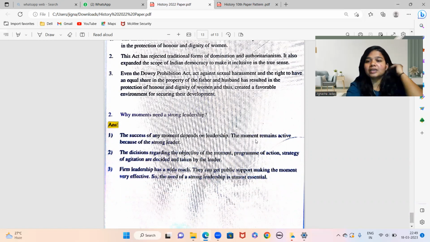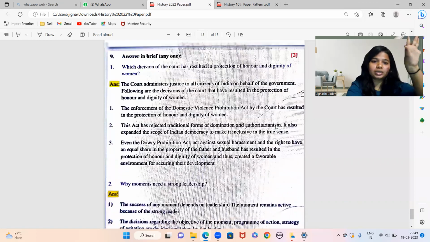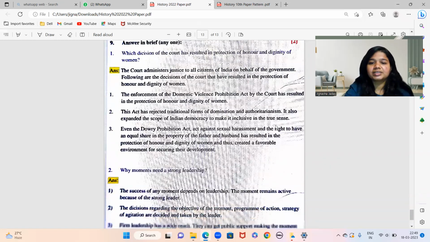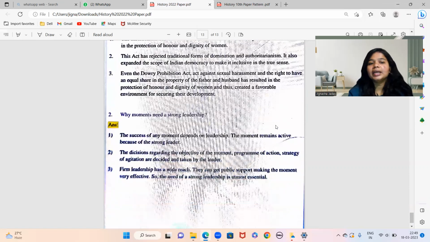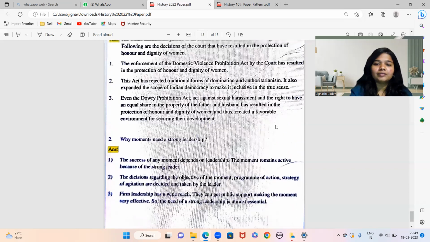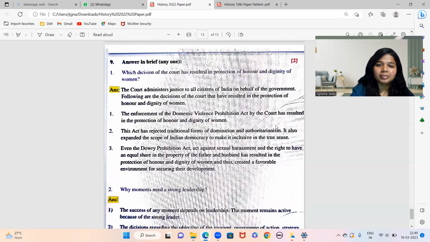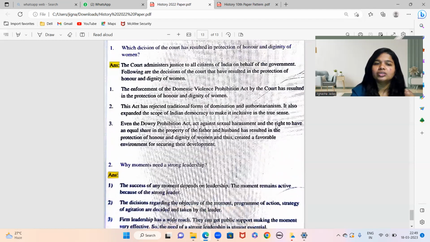ये सारे acts government ने sorry, judge court, justice department ने जो निकाले हैं, this is again for the protection, they help us, they are in the form of result of protection of honor and dignity of women and thus created a favorable environment. So ये सारे act मतलब जिससे basically life of women become easy और एक protection of honor and dignity मिलना है. तो कौन-कौन से rights थे?